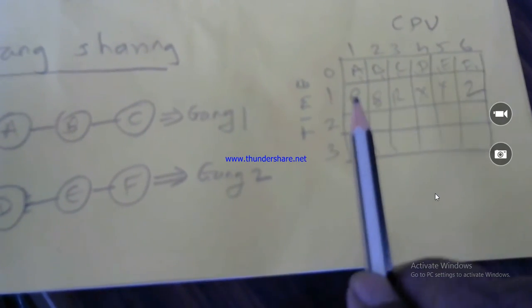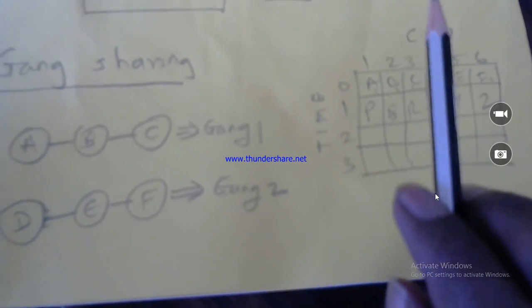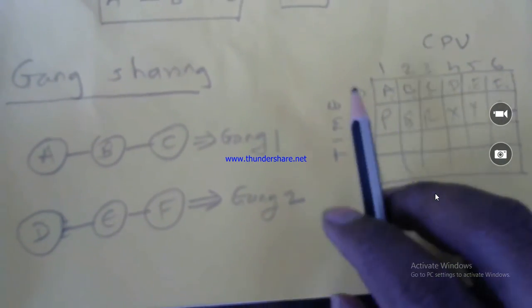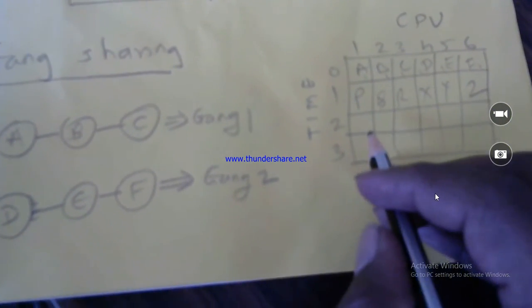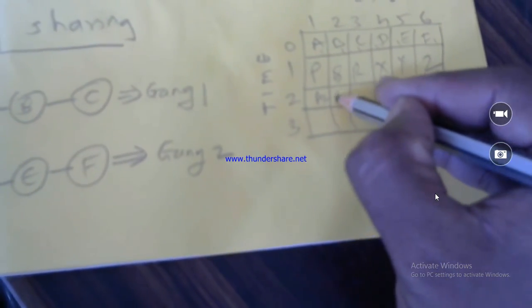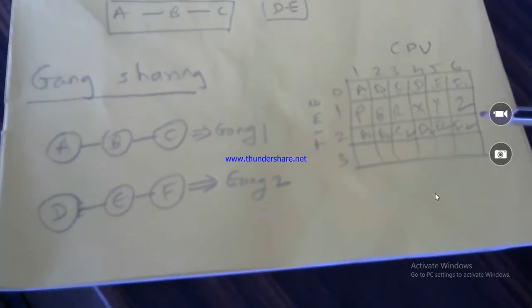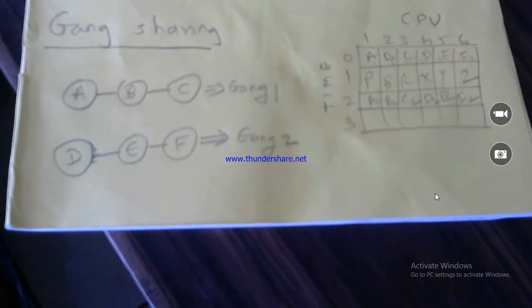But in between, for time slice 1, different processes come. Then the gang sharing scheduling algorithm checks that some part of ABC and DEF is remaining, and it will allocate time slice 2 to processes A2, B2, C2, D2, E2 and F2, right? In this way, the execution of different processes on different processors happens in gang sharing.